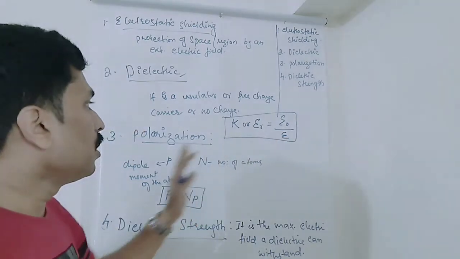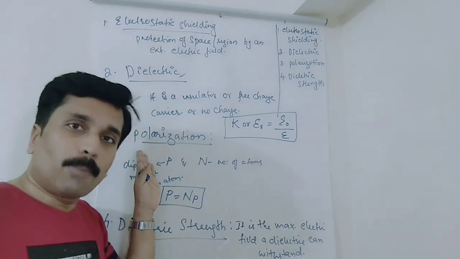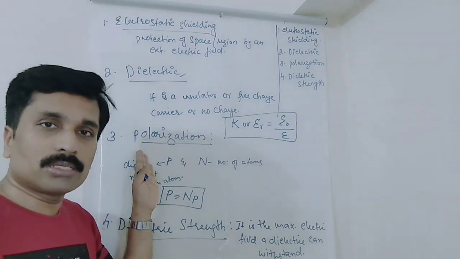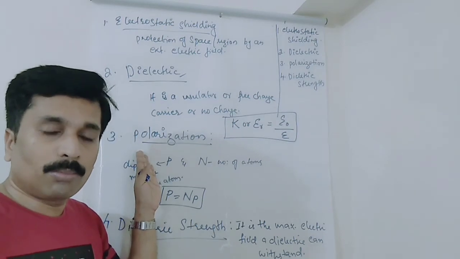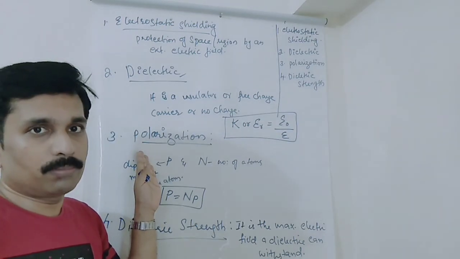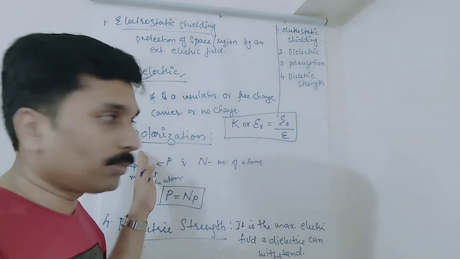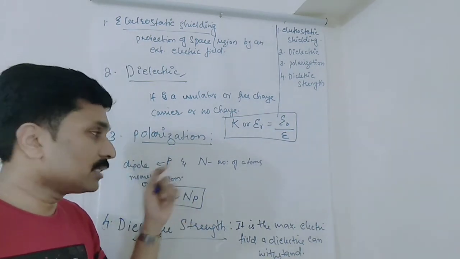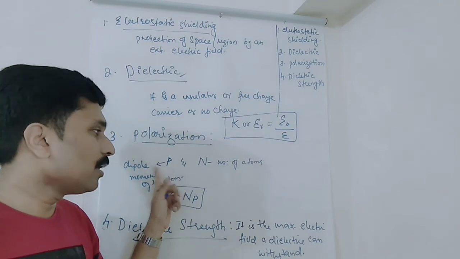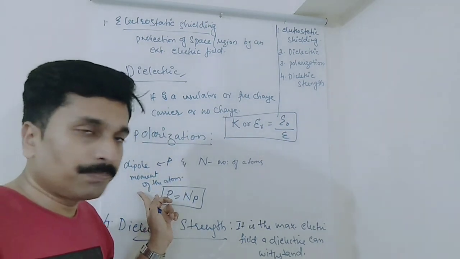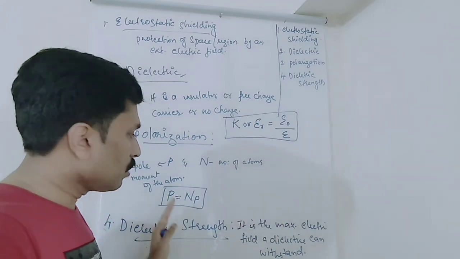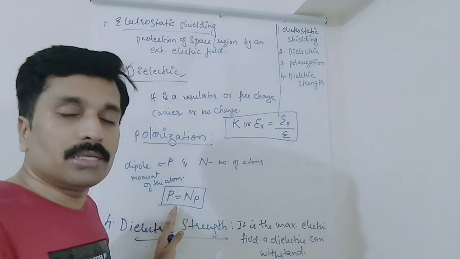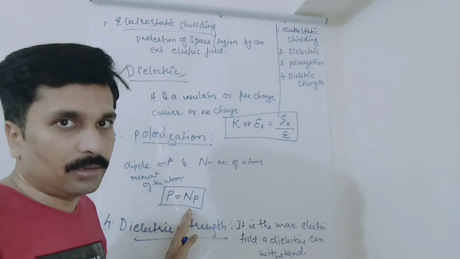Next our topic was polarization. What is polarization? It is the net dipole moment per unit volume. For example, taking small p as the dipole moment of an atom and capital N as the number of atoms, the polarization is P = Np.